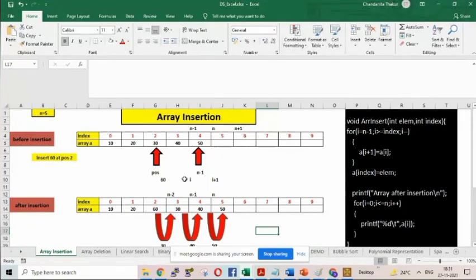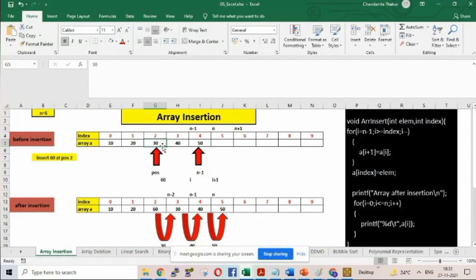Now, if I want to insert one element, what do I need to do? Can you tell me? No programming logic, just tell me. I want to insert one element at position 2. What should I do for that?